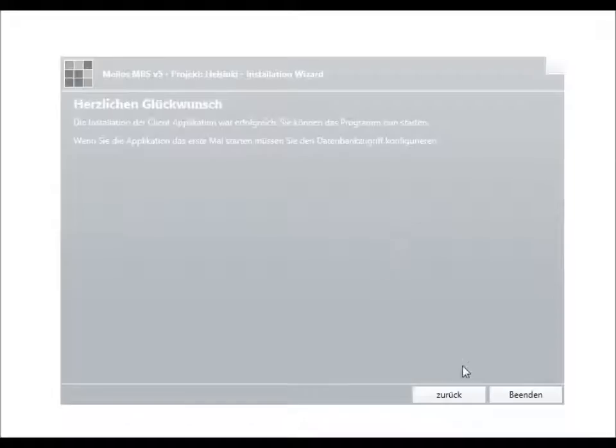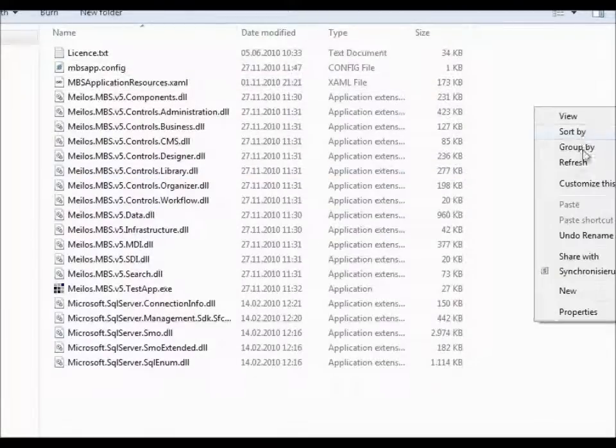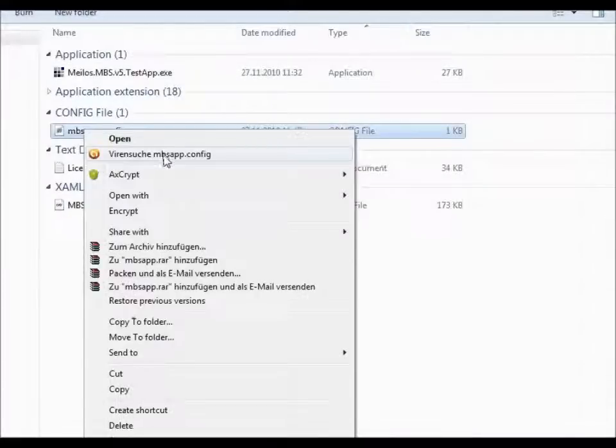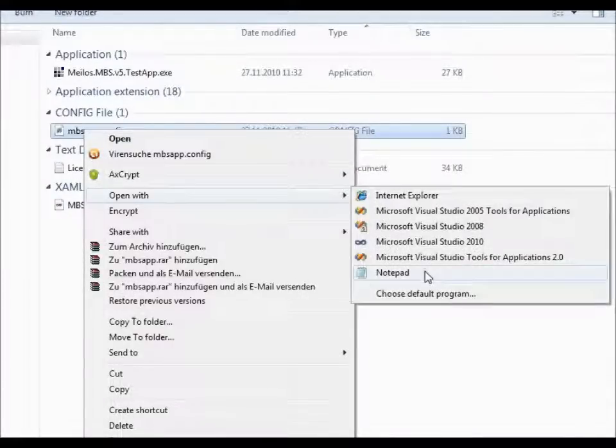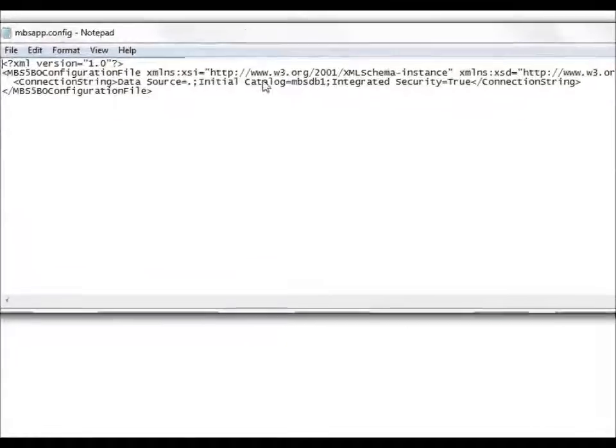And what was here? There you can see the installed files. And now I just want to show you the application config file, because here you can configure the application.